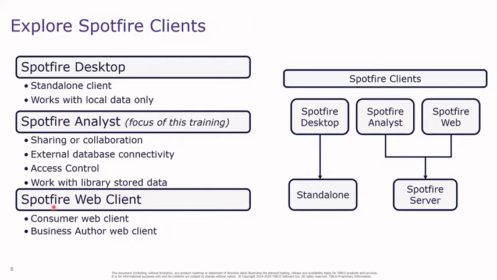Next is Spotfire web clients. As mentioned, these require no installation. You just need a web browser, any web browser, and the server URL to which you want to connect to work with Spotfire web clients. Now, in Spotfire web clients, we have two different types: consumer web client and business author web client. These are basically two types of licenses that are provided to these clients. The difference in these licenses depends upon what features a user can make use of.